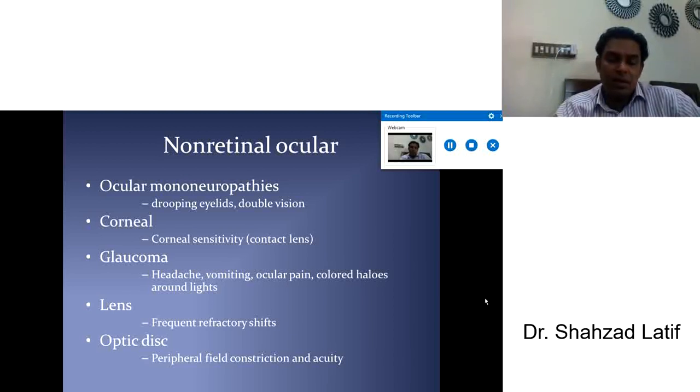It will give very useful information if you ask about these complaints. Always think about complications of diabetes mellitus. And lens: frequent refractive shift is again a complication of diabetes mellitus. Optic disc, peripheral field constriction and acuity: by checking peripheral field and visual acuity, you can easily make a diagnosis of non-retinal ocular complications of diabetes mellitus.